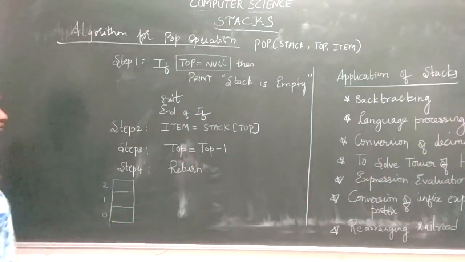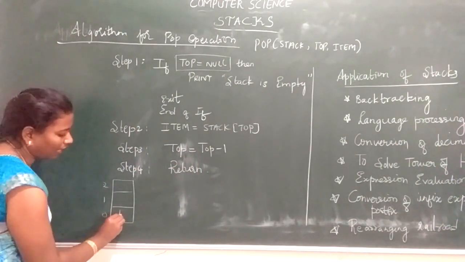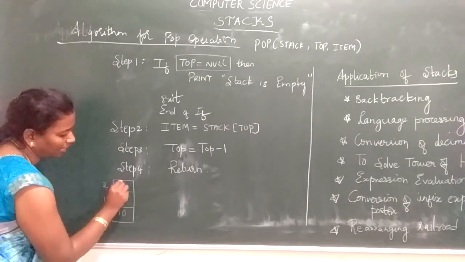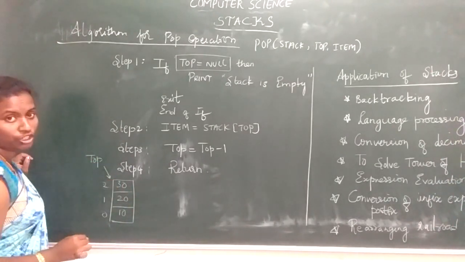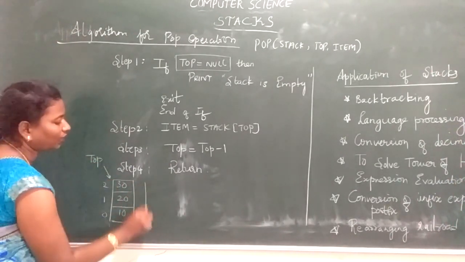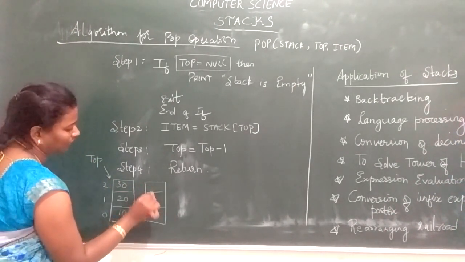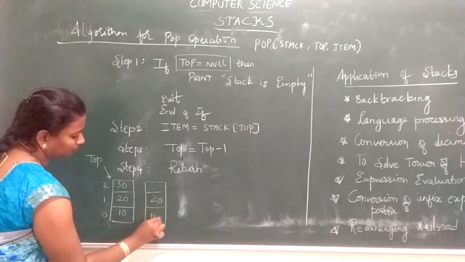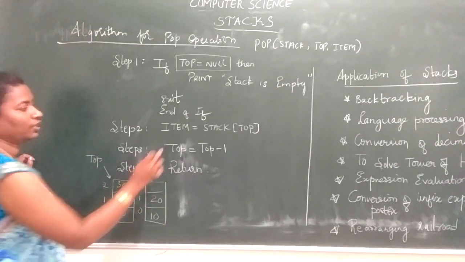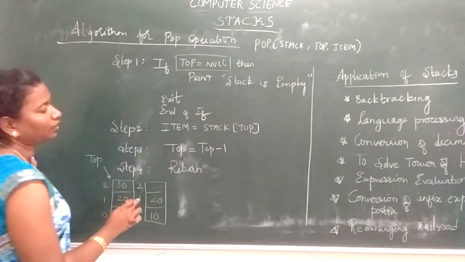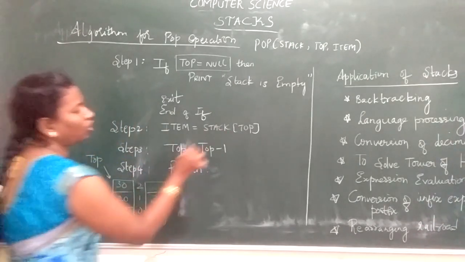Now see here you have a stack. I have taken a stack with positions 0, 1, 2. Imagine I have inserted the elements 10, 20 and 30. So my top is pointing to position 2. Now I am popping the element. When I pop, I want to pop 30. So what do I get? To the item variable I give the stack top. What is your stack top? 2. What is stack of 2?